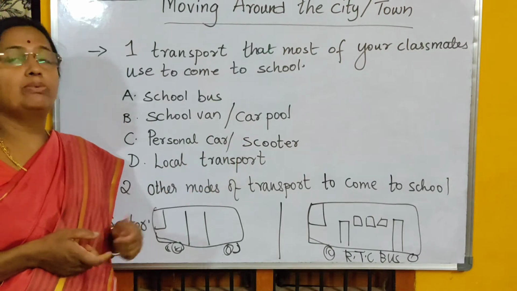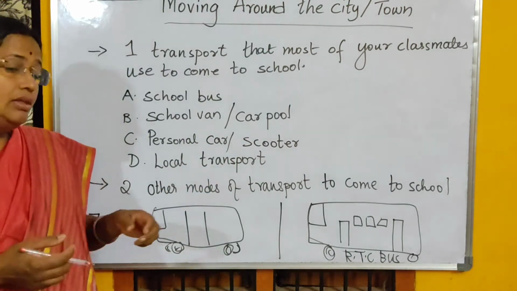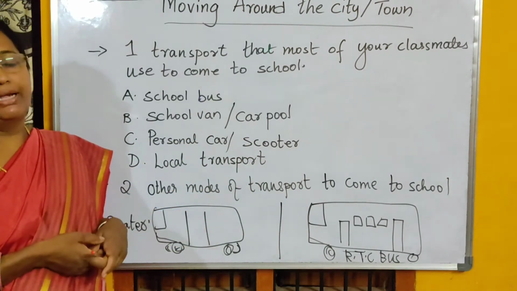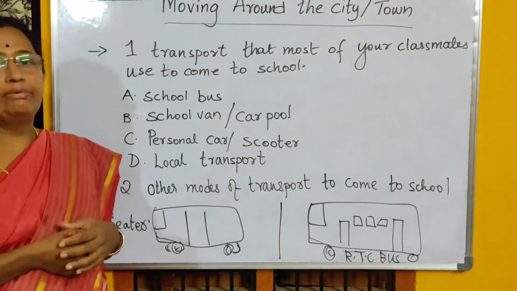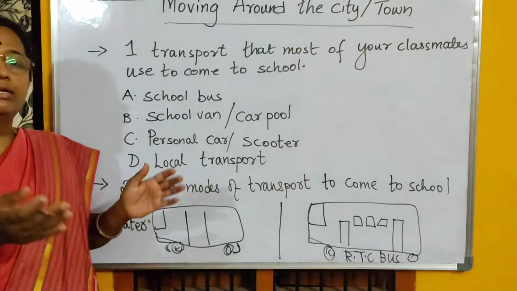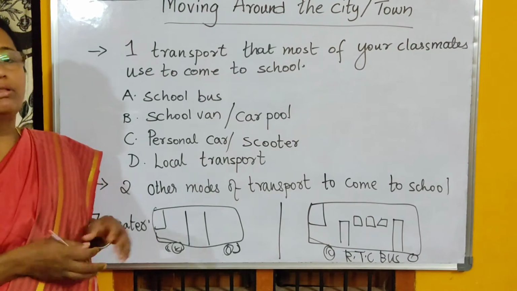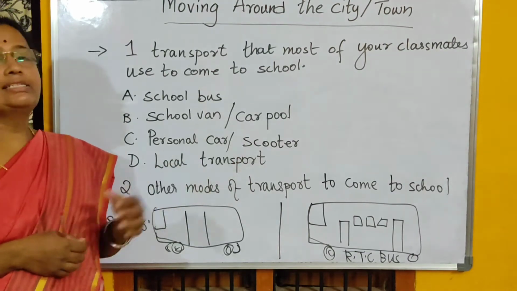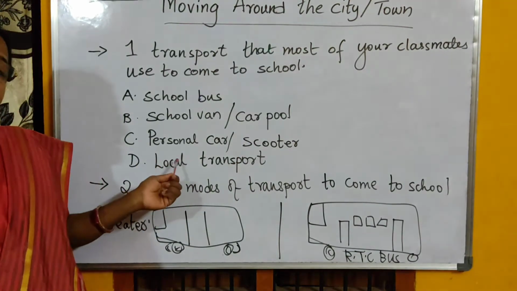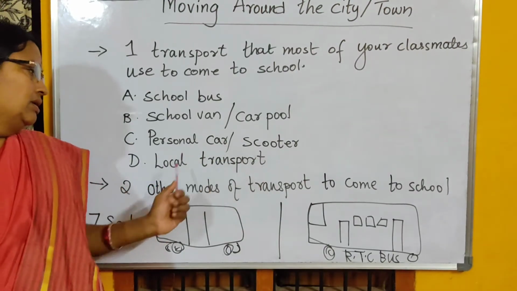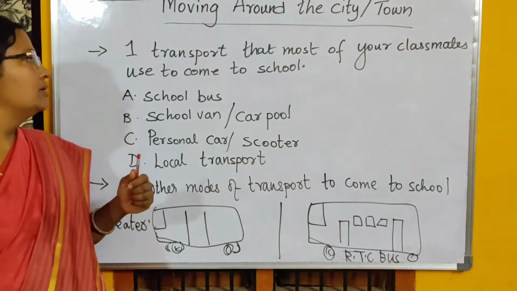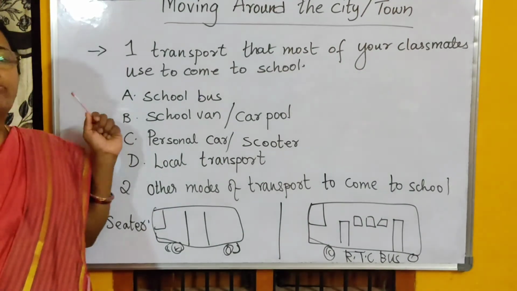And what is carpool? Carpool means the people who are going to the same place, who have to travel and reach the same destination, they use one vehicle, all the passengers. So that is carpool. Personal car, scooter, local transport. Right? So what is your answer?